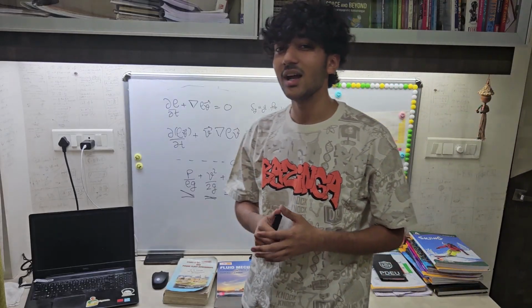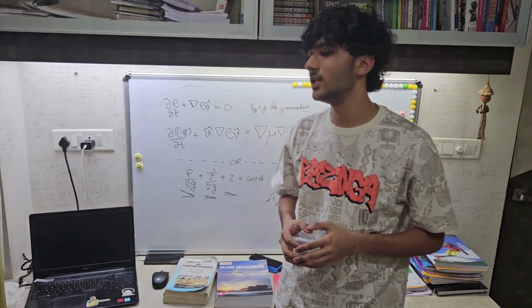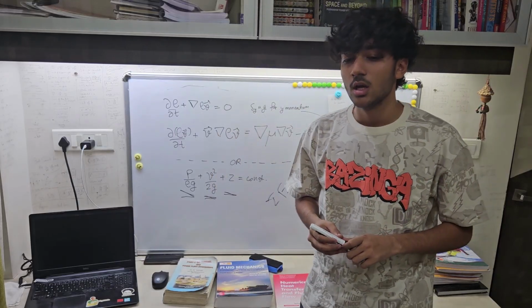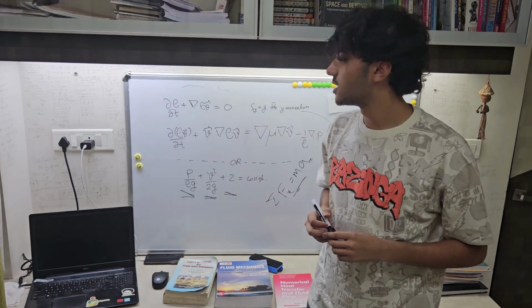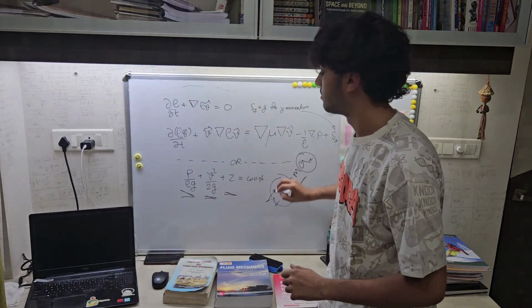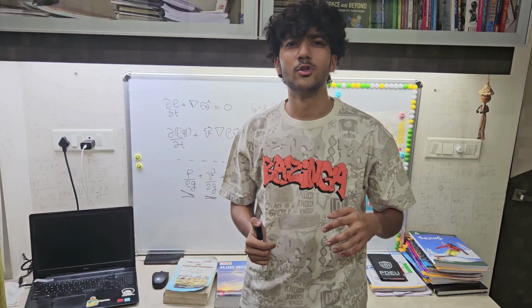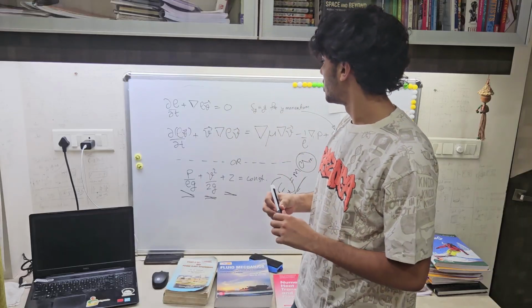Now Bernoulli's equation is a very simplified form of Euler's equation, and Euler's equation also does not consider all the forces on the LHS. So when we write the acceleration term and the sum of all the forces, Euler's equation does not consider the turbulent forces, the viscous forces, and other electromagnetic or magnetic forces which can be present. But Euler's equation considers just the pressure force.